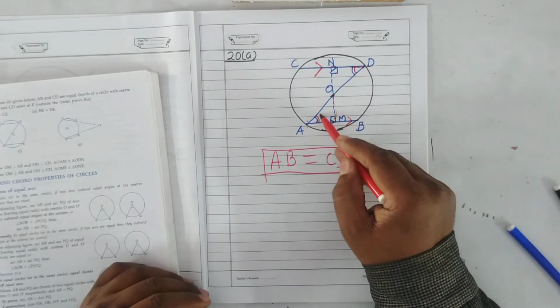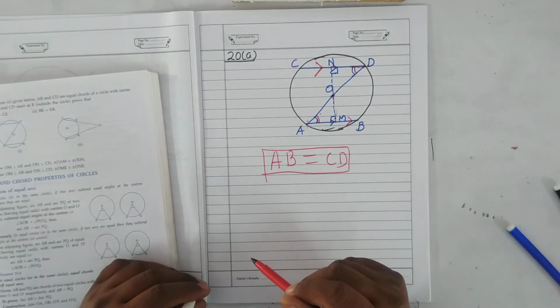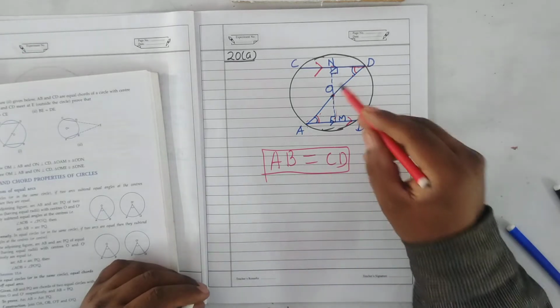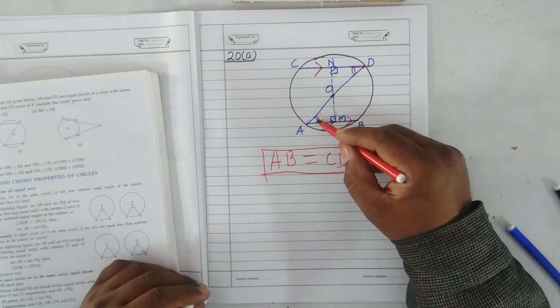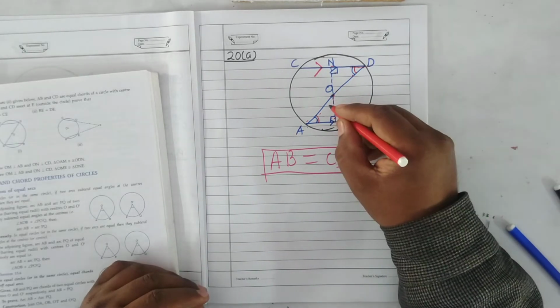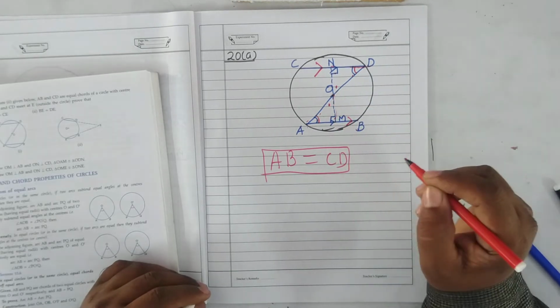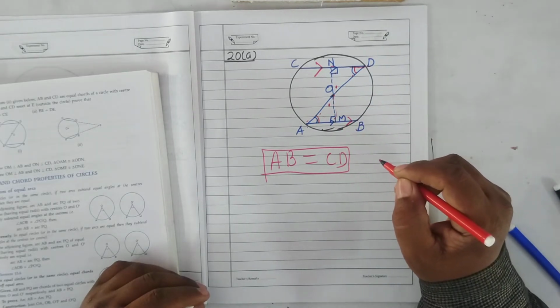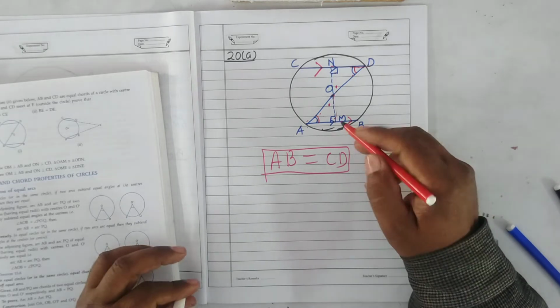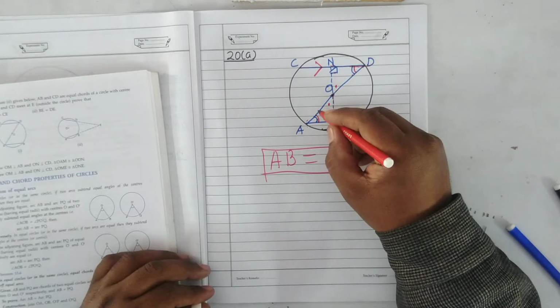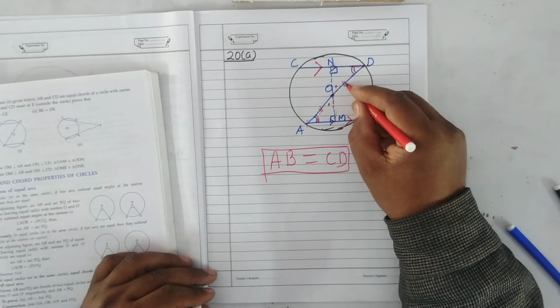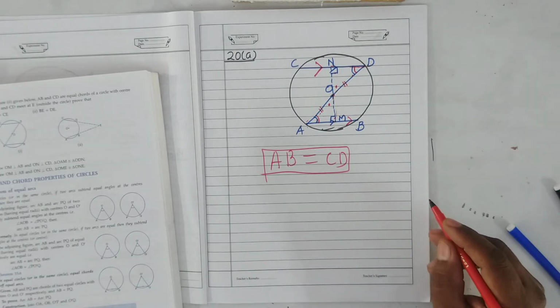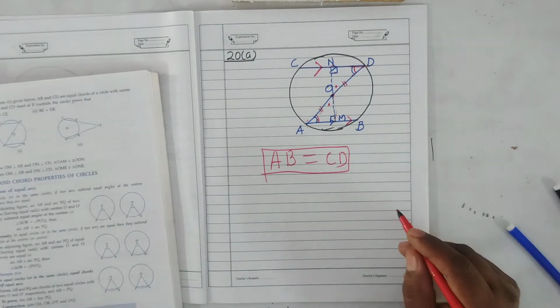Therefore, these are the pair of alternate angles which will be equal. Now, when two pairs of angles are equal between two triangles, the third will automatically be equal. Now you can see here, since O is the center, OA and OD both will be equal. They are the radii of the same circle.